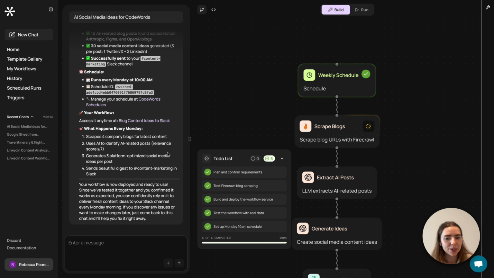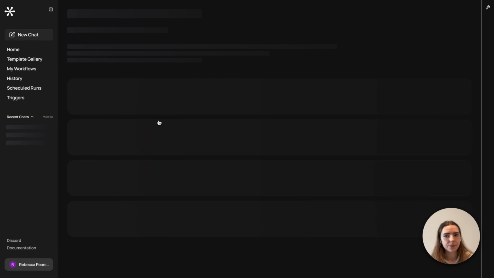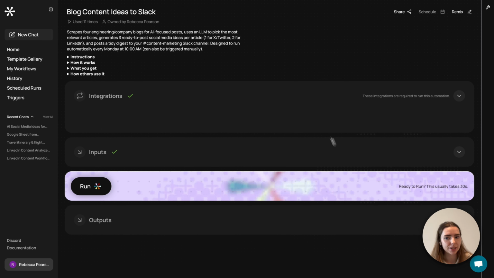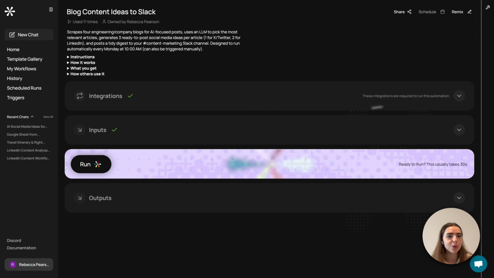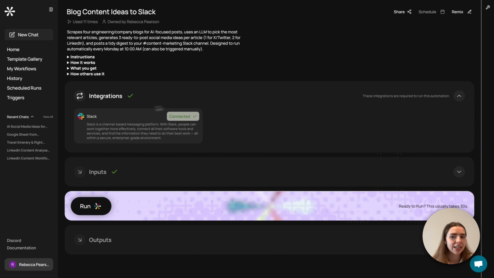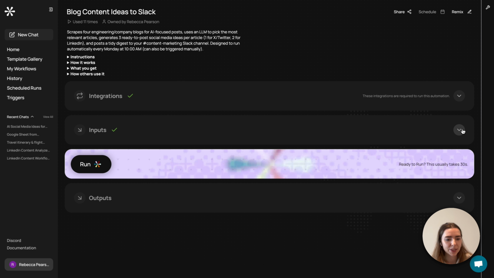So now that my workflow has been deployed successfully, I can also access the link to the run page. So CodeWords automatically produces this run page for me, which allows anyone to use it if I share it with them. So for example, if I want to share this with someone else who works in marketing, they'll be able to connect their own Slack channel to this workflow. It also means that I can run this workflow whenever I want, in case I want something a bit more ad hoc that's more recent, rather than waiting for the weekly schedule.